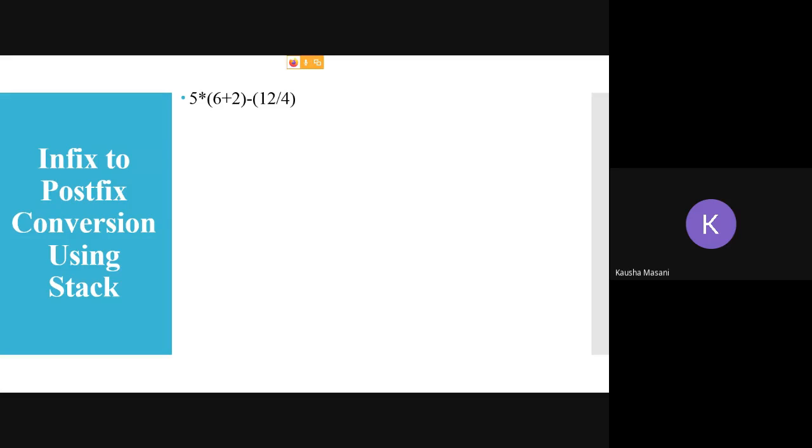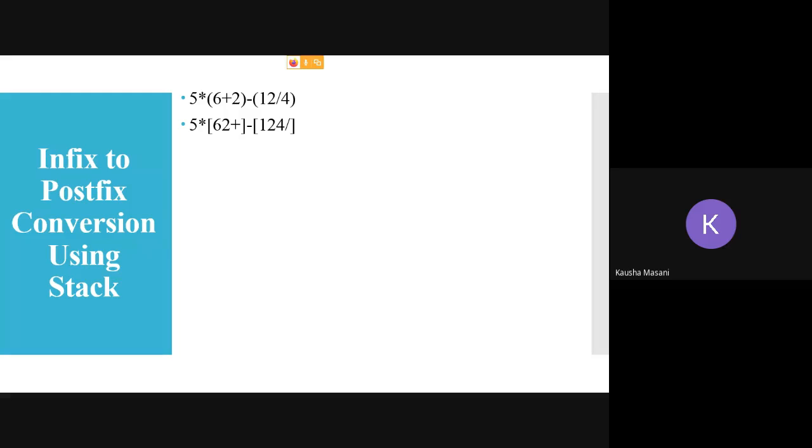We can see one more example and then we can continue from another lecture which we have today. See, this is one more example, 5 star in the bracket 6 plus 2 minus in the bracket 12 divided by 4. Okay, so we are going to first use the direct method so that we'll get an idea exactly what we are supposed to be reaching at.